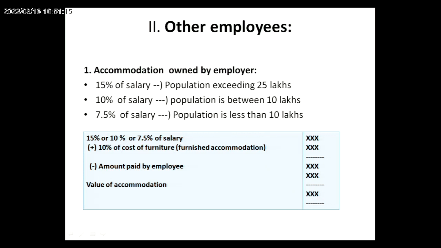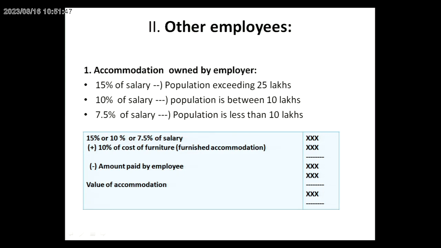That is, we have to see the population of the particular town, city or area. If the population is less than 10 lakhs, 7.5% of the salary of the employee is taxable. If the population is more than 10 lakhs but less than 25 lakhs, 10% of the salary of the employee is taxable. If the population is more than 25 lakhs, 15% of salary is taxable. That is, if the employer provides a house to the employee and the house is owned by the employer.